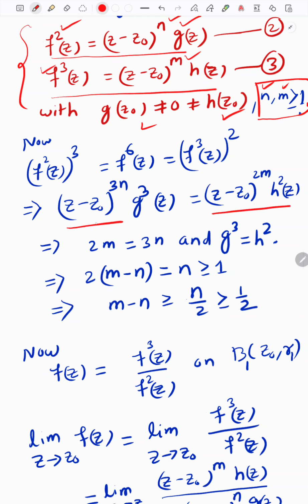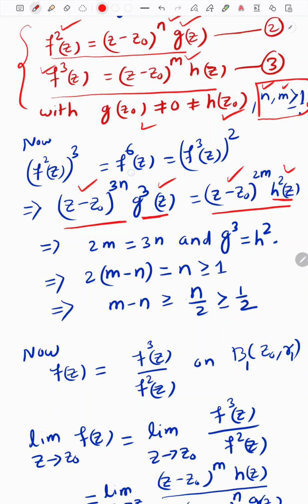At this point the functions g cube and h square are analytic, and the polynomial factors are also analytic. So the left-hand side is an analytic function, and the right-hand side is also an analytic function. And we know that g of z0 is not equal to 0, and h square is also not equal to 0 at the point z0.